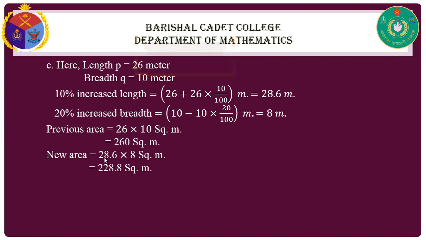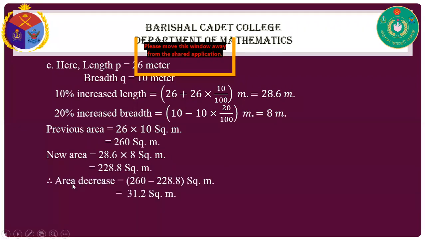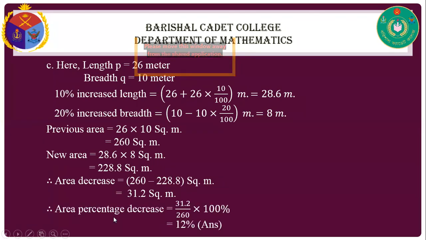And the new area is 28.6 into 8 square meter, that is 228.8 square meter. And we see that the previous area is 260 square meter and the new area is 228.8 square meter. So here the area decreases, 260 minus 228.8 square meter, 31.2 square meter. So the area percentage decrease equals 31.2 divided by 260 into 100%, that is 12%.